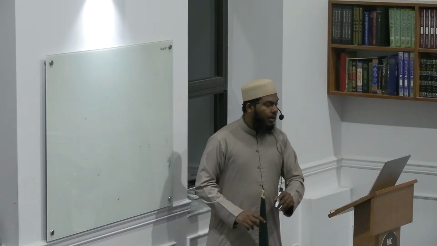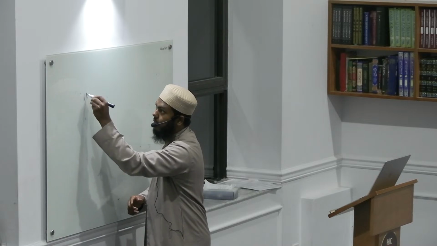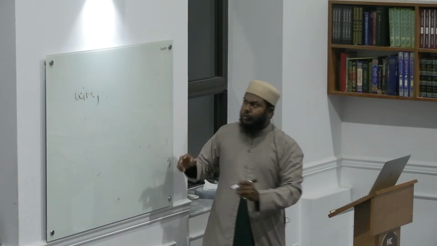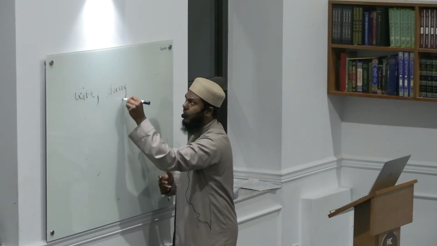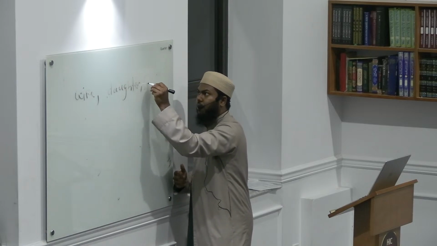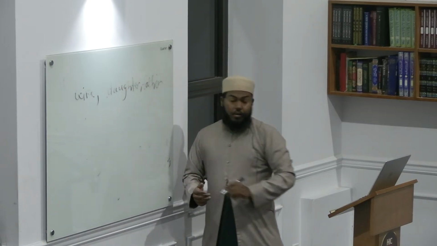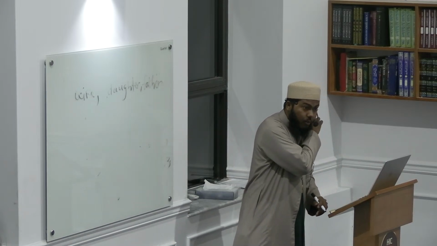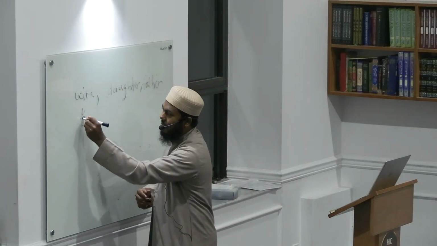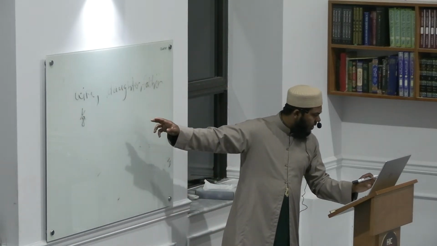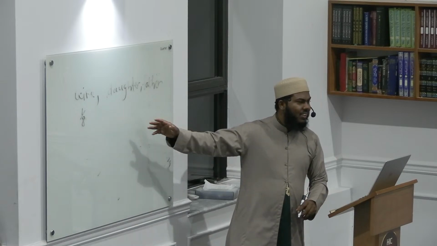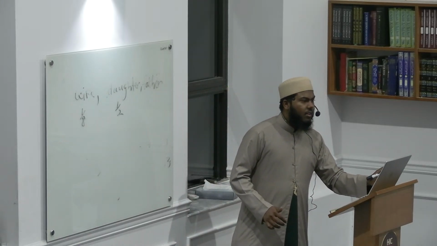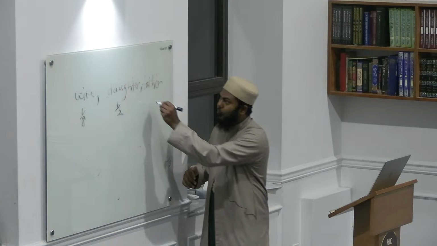So a man dies and he leaves behind a wife. I think we can relate to this one. He leaves behind his wife, a daughter, and father. So he has his father alive. How much will the wife get when there is a child? 1/8. Very good. How much does the daughter get? She's alone. How much will she get? Half. Very good. MashaAllah, we're learning. And then the father will get the remainder because he's the father. Right? So we'll put R here for him.